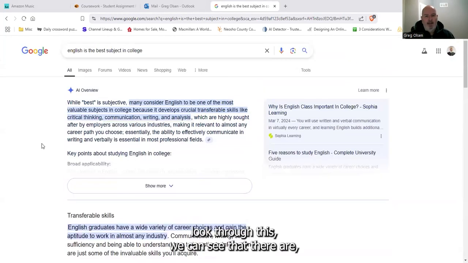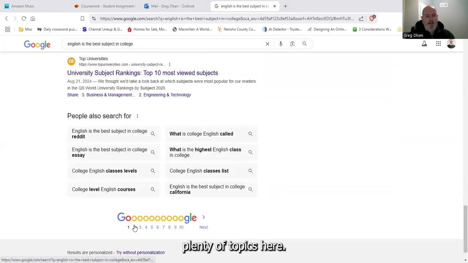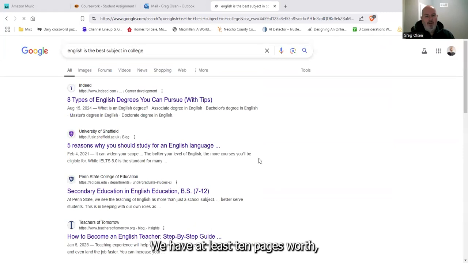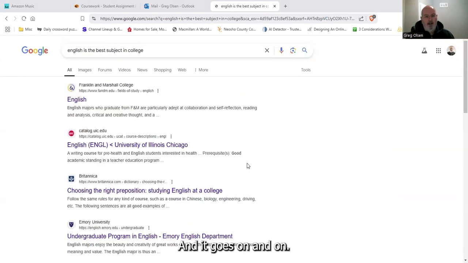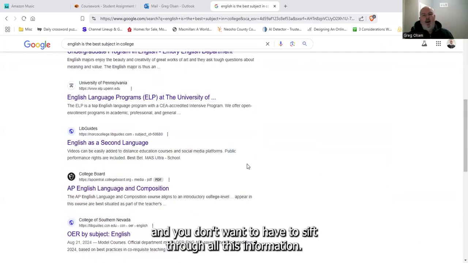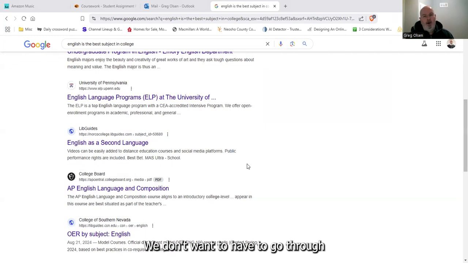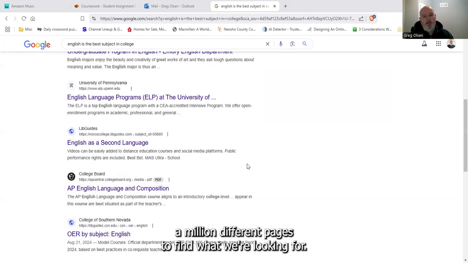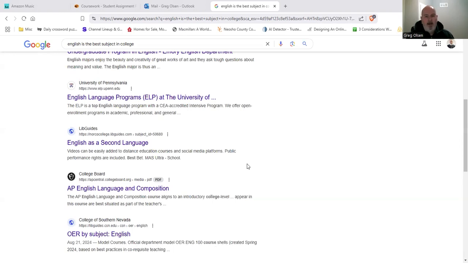If we look through this, we can see that there are plenty of topics here. We have at least 10 pages worth of articles and websites, and it continues and it goes on and on. So there's a lot of information here, and you don't want to have to sift through all this information. So normally Google will bring up like a million different pages. We don't want to have to go through a million different pages to find what we're looking for. And therefore, what you're likely to do is just check the first few that come up. So we want a better way of searching.